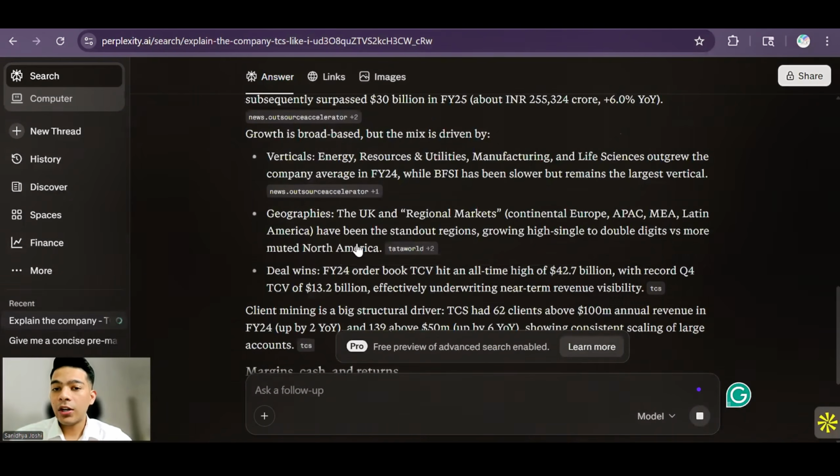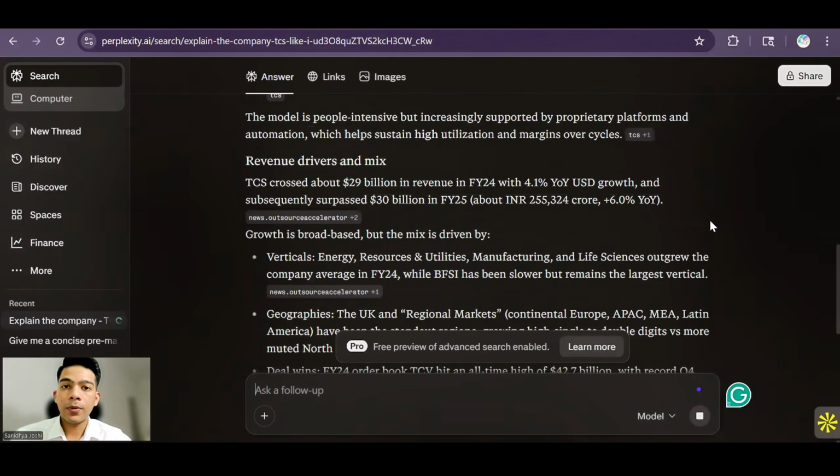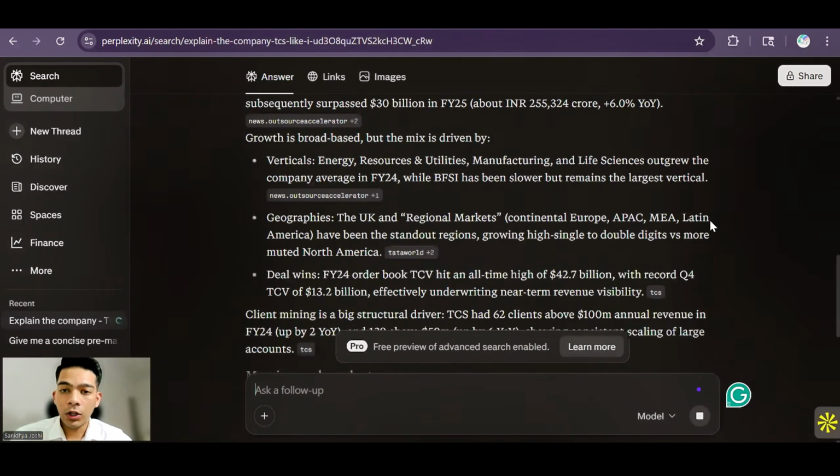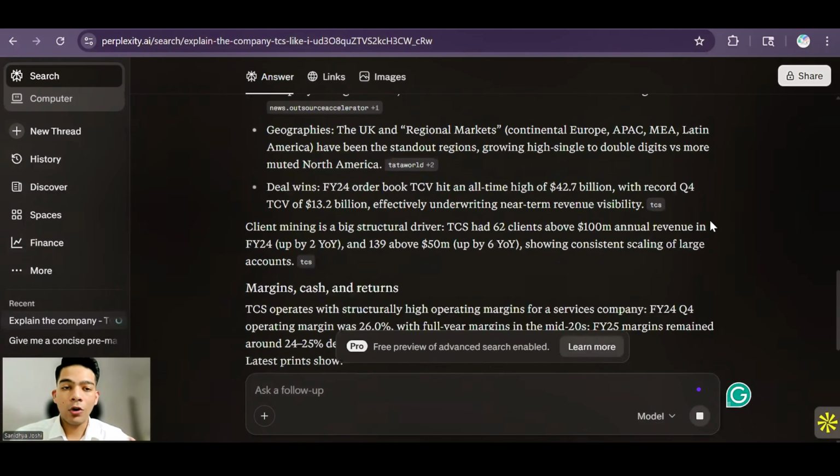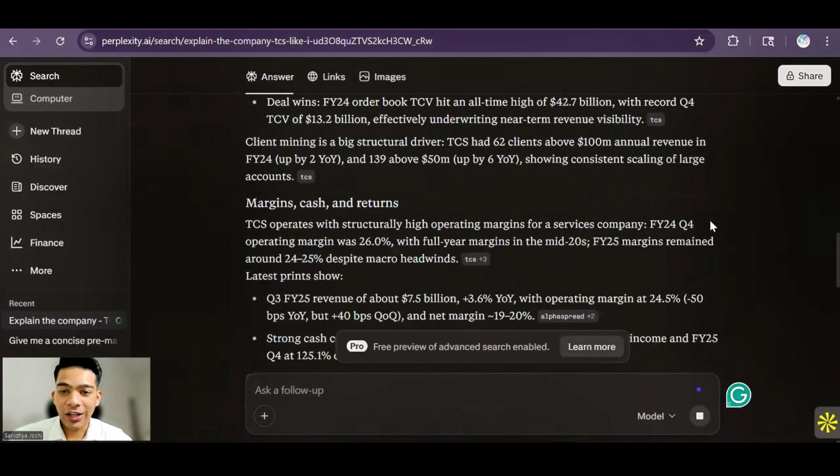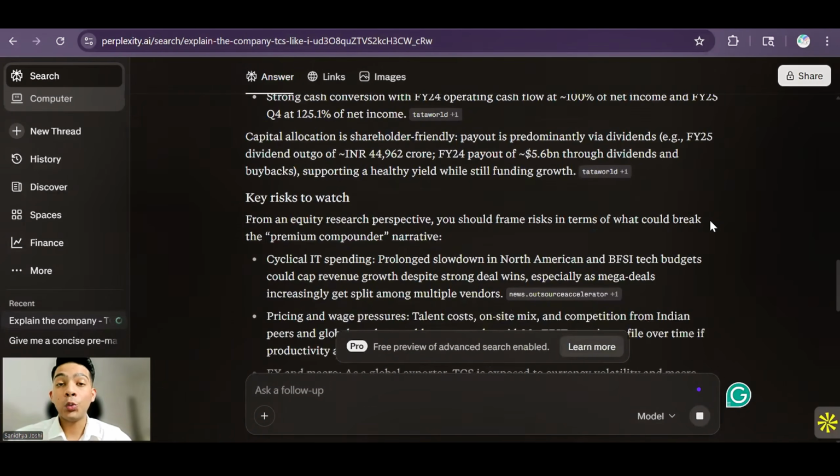So this gives you enough information that you should know for a particular company if you are very curious, rather than spending time going through the 10-K, the annual report, Google, YouTube, and all different news articles. You can just come here and leverage this, and I think this is a great tool if you are someone who's very new, just a finance student who doesn't know about all the companies in the market.